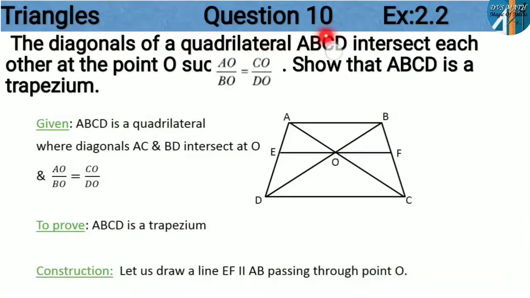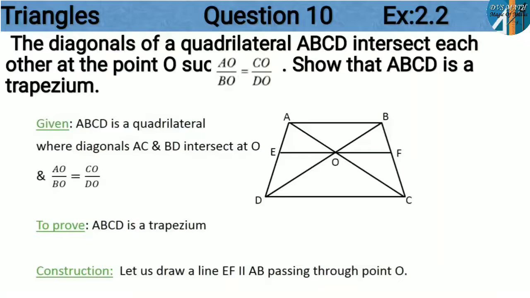The diagonals of a quadrilateral ABCD intersect each other at point O such that AO by BO is equal to CO by DO. Show that ABCD is a trapezium. This is the question. So we can observe the figure now. Here we have to consider it as a quadrilateral. We should not say that it is a trapezium. We don't know. We have to prove that it is a trapezium.